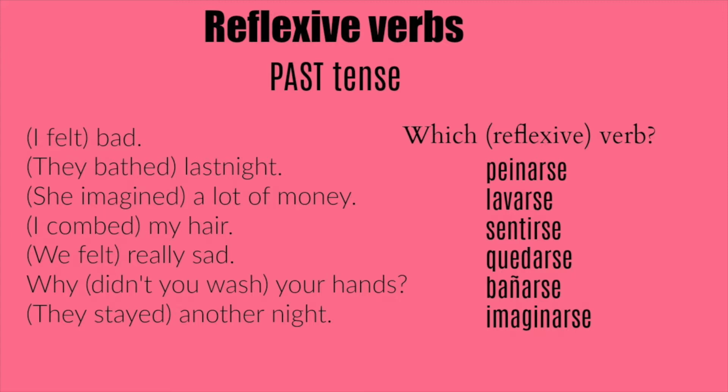So I put these sentences in English on the left-hand side because I want you to understand which verb goes in the sentence. I want you to be able to tell me which one of these verbs matches up with the sentence, but I'm going to say the sentence in English. So, I felt bad. Which reflexive verb over here is going to match up with the sentence? I felt bad. That's right. It's going to be sentirse. To feel. To feel oneself.